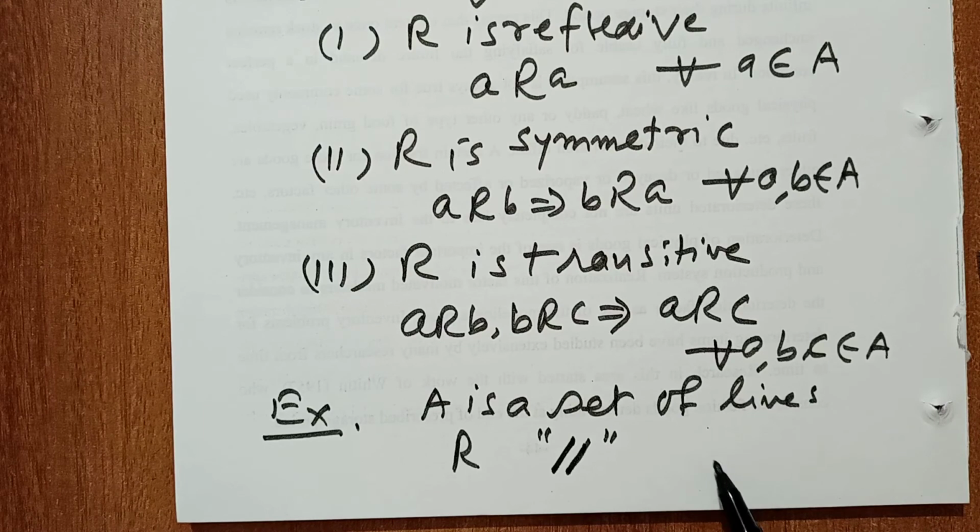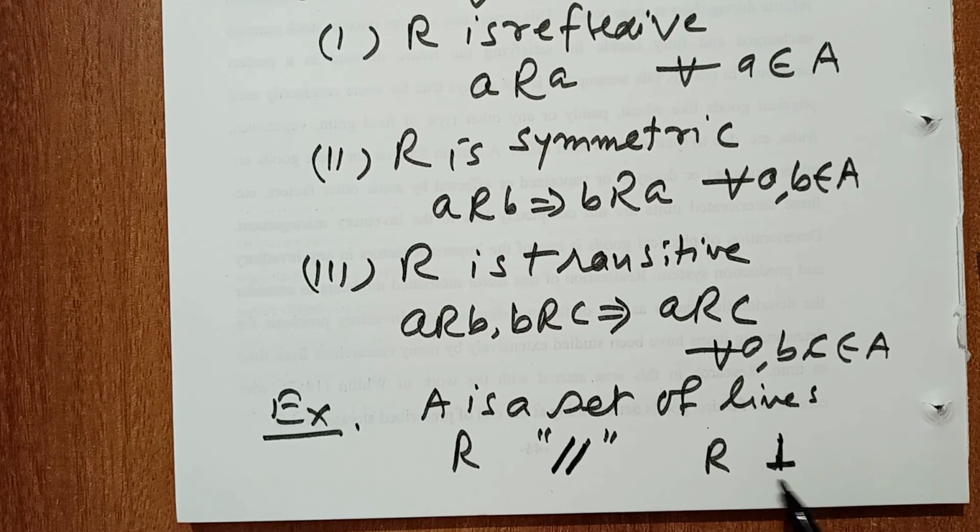But if the relation is perpendicular, this is not an equivalence relation. Why? Because no line is perpendicular to itself, so this is not reflexive. But this is symmetric: if L1 is perpendicular to L2, then L2 is perpendicular to L1.